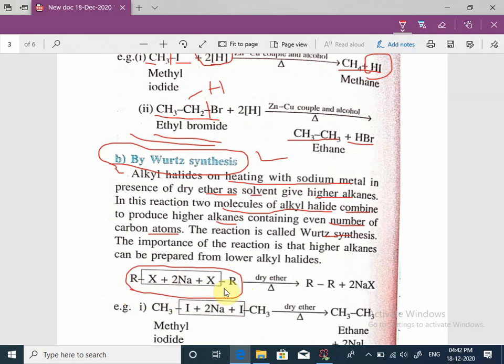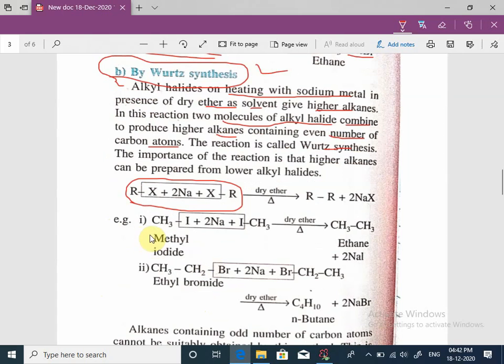See, when there are two molecules of methyl iodide, this is one molecule and this is the second molecule, methyl iodide and methyl iodide. When these two molecules of methyl iodide are combined in presence of sodium metal, and in this reaction dry ether acts as a solvent, then there is formation of ethane. These two Na and these two iodine form 2 NaI, and this CH3 group and this CH3 group are combined, forming ethane.